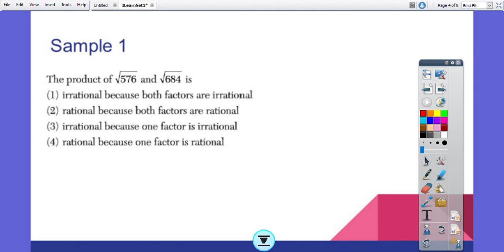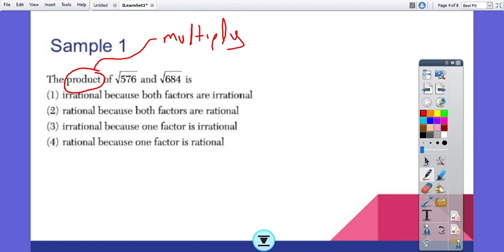Okay, so the first thing we're going to look at is this problem. It says the product of the square root of 576 and the square root of 684. So the first thing I'm going to do is circle the word product, because I already know that means multiply. The second thing is I want to determine if the two numbers that they gave me are rational or irrational. Now, I went to my little handy calculator. You don't need a fancy calculator. In fact, you can use some of the calculators that are online.